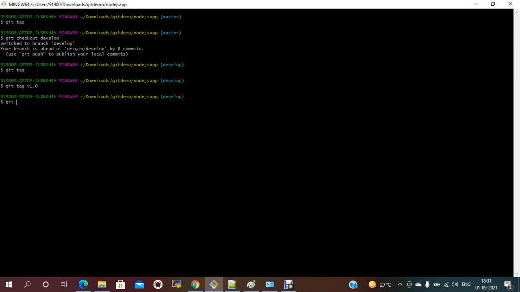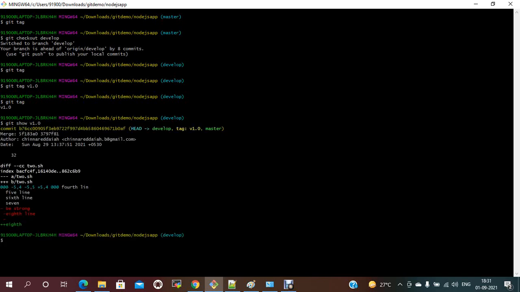If you check now with git tag, you see one tag is created. So when you show this tag, what does this tag have? With git show v1.0, it shows the latest commit ID. This commit ID is the head of develop and master. The same commit ID has this tag information, and the develop branch and master branch, everything has it.